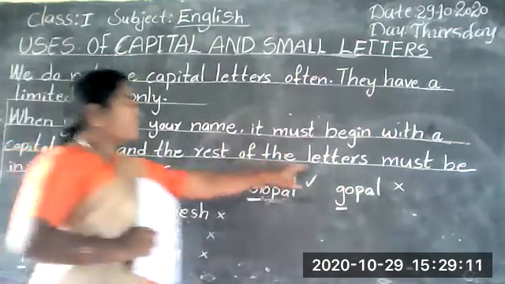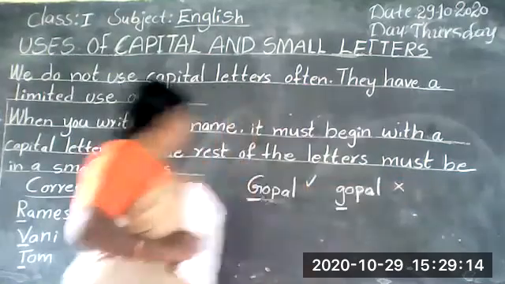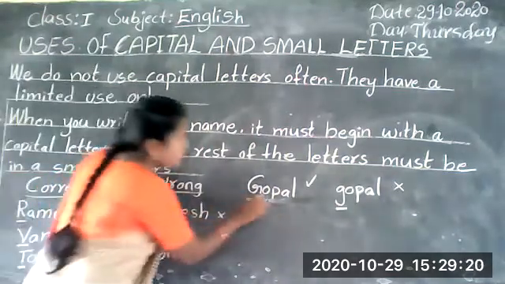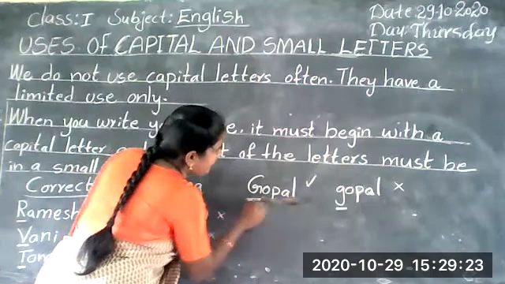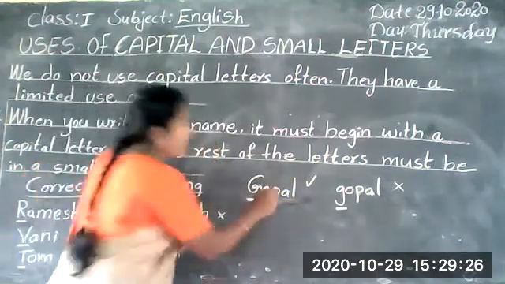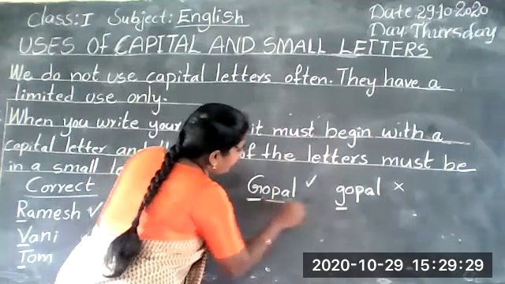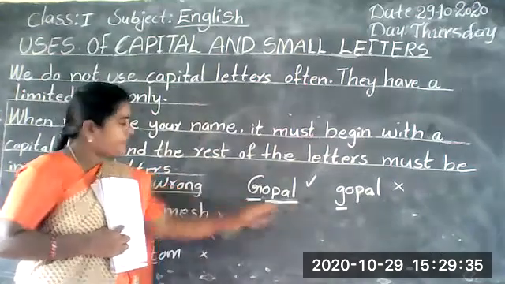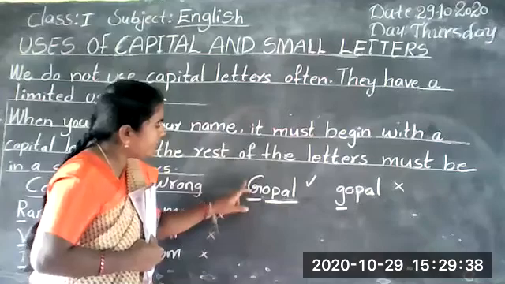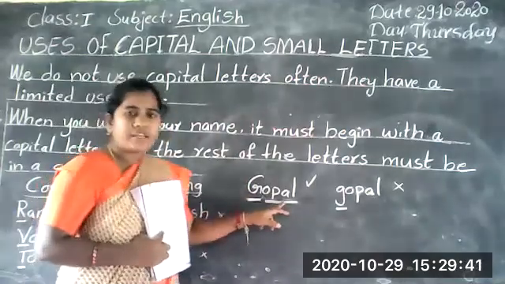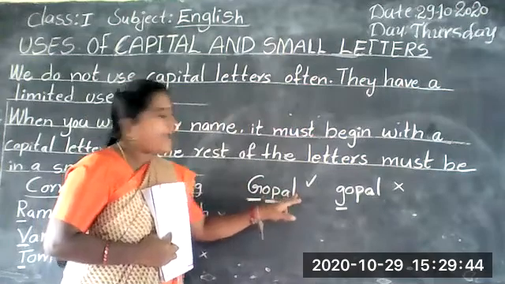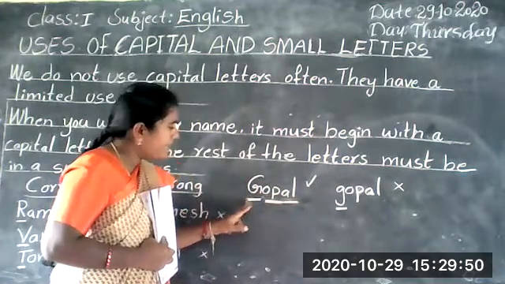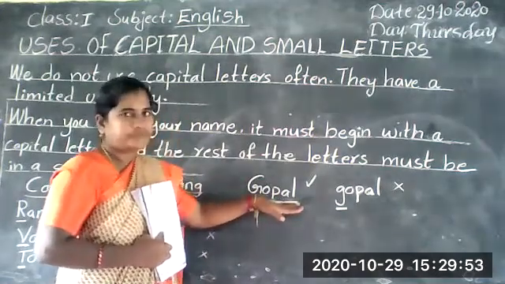And the rest of the letters must be small letters. What do rest of the letters mean? The first letter is the beginning letter. G is the beginning letter. The remaining four letters, O, P, A, L, are the rest of the letters.